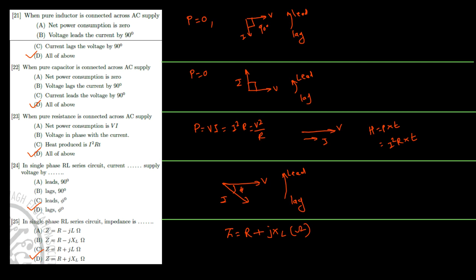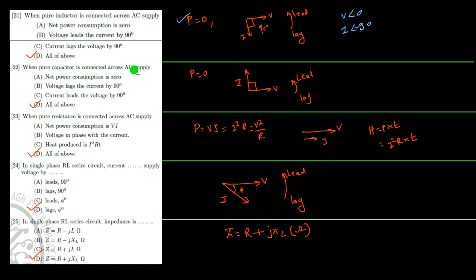Okay, so when a pure inductor is connected across the AC supply, what will happen? The net power consumption is 0. Voltage leads the current by 90 degrees. Current lags the voltage by 90 degrees. All of the above. So net power consumption is 0. This statement is correct. Current leads the voltage by 90 degrees. Voltage leads the current by 90 degrees. So in the case of a pure inductor, voltage always leads and the current always lags. So if V is at an angle of 0, then the current is obviously at minus 90 degrees. So this is the true statement. This is also true: current lags the voltage by 90 degrees. This statement is also true. Hence all of the above is the correct option.